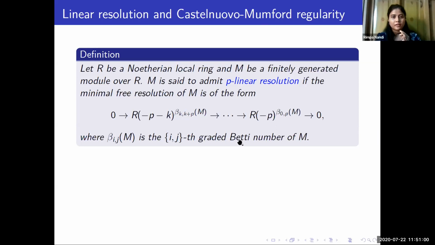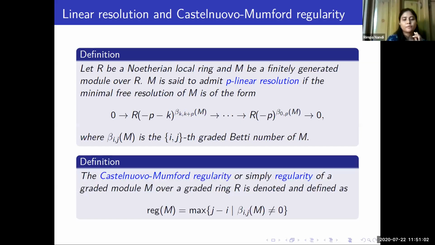Next, I'll define the Castelnuovo-Mumford regularity. This regularity was first defined by Mumford in algebraic geometry, and after that Ooishi defined this regularity in commutative algebra for graded modules. This actually measures the complexity of a module, and so we define this regularity here in terms of the graded Betti numbers, but this can be defined in terms of the local cohomology modules also.